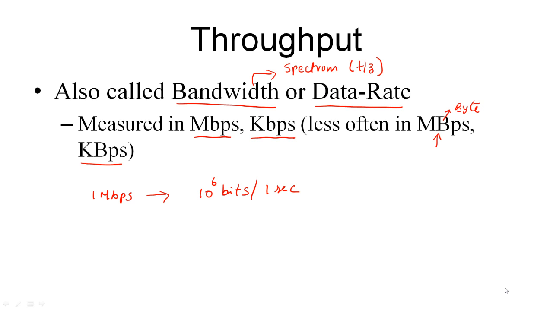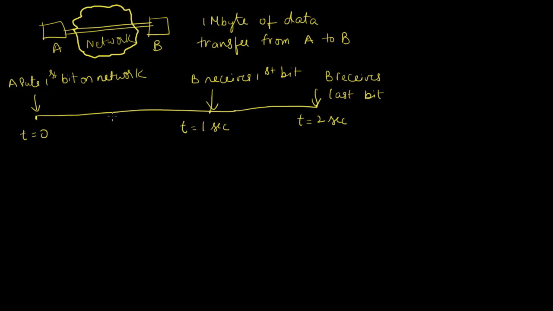So one thing I need to emphasize here is throughput is measured in different ways. So you have to be very clear on what exactly you want to measure and define throughput appropriately. So let me give an example. In this example, node A wants to transfer 1 megabyte of data to node B over a network. Let's say the time starts at t is equal to 0 and A puts the first bit on network. B receives the first bit at t is equal to 1 second.